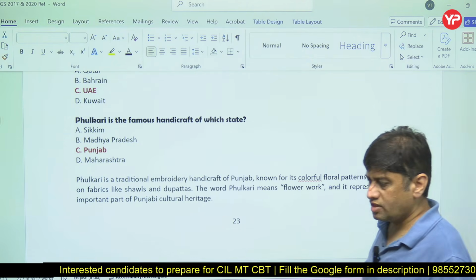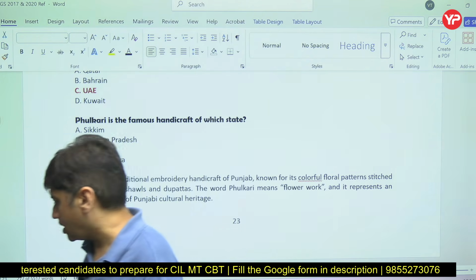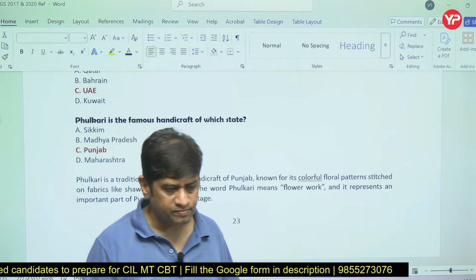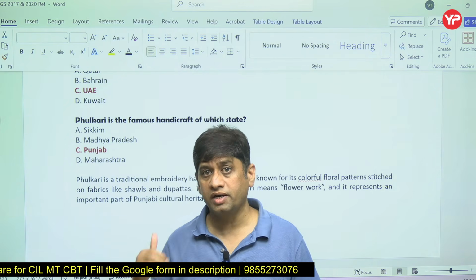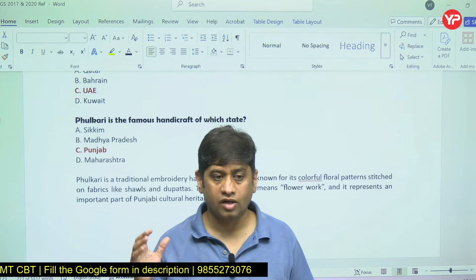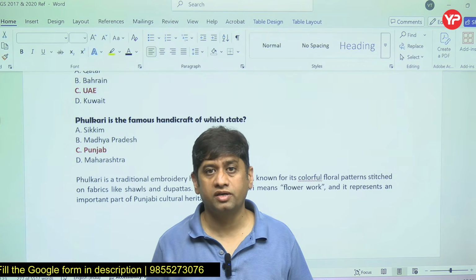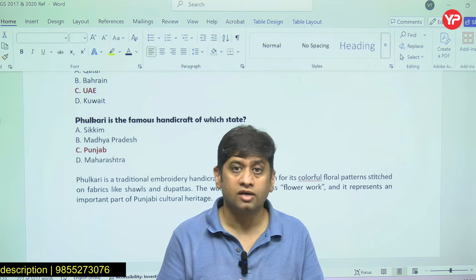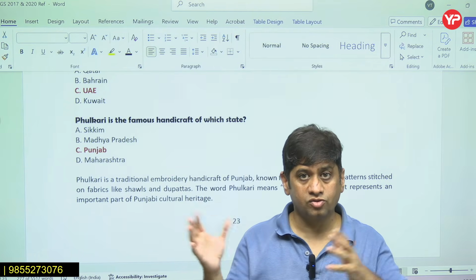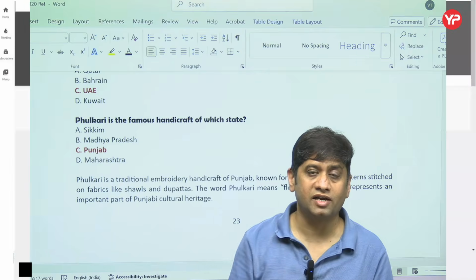Colorful. So with this, friends, all the previous year questions we have done of Coal India Limited, you get an idea how we have to prepare. Just focus on it, take this document, and please revise whatever is being provided to you by team YourPedia. I think exam questions are going to come from there. So if you prepare from there, you can score more than 20 out of 25. Thank you.